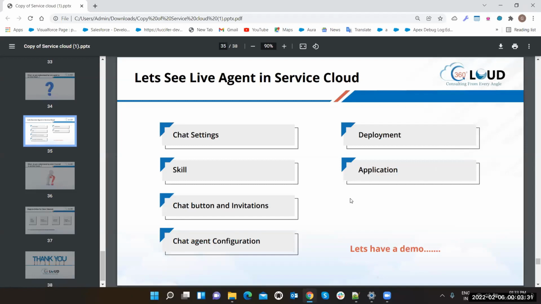Is it something different from omni-channel, or how is it? See, Einstein bot is totally separate. We are having Einstein Cloud, which depends totally on analysis. So for that, you have to read the Einstein functionality provided by Salesforce. So are you going to cover that in this program? No.